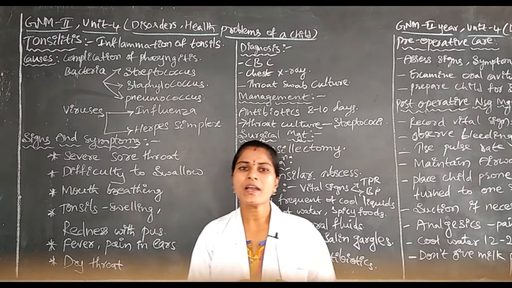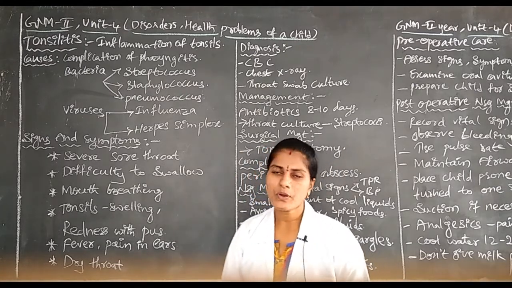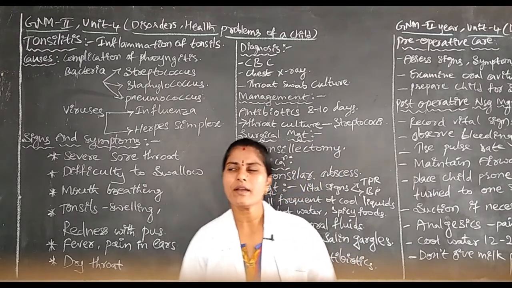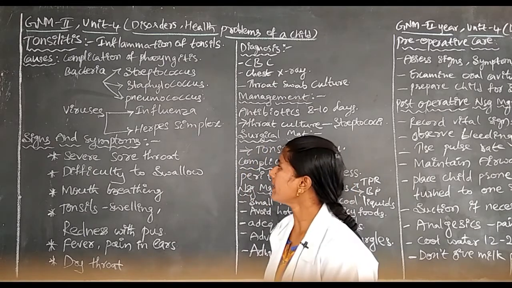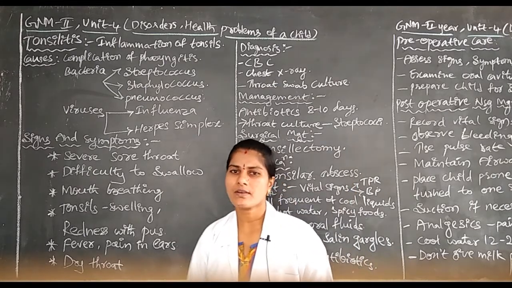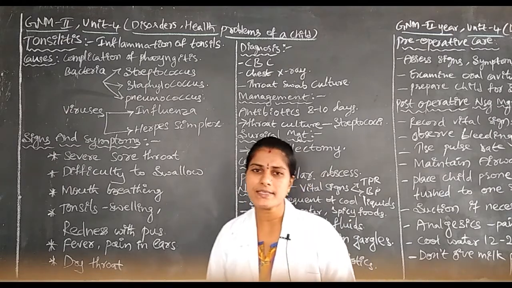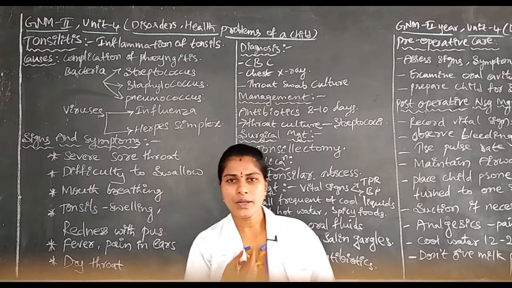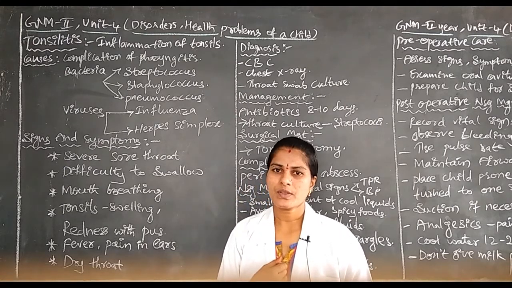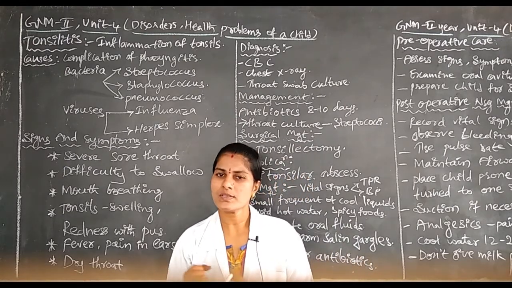If bacteria like streptococci, staphylococci or pneumococcus, or viruses like influenza virus or herpes simplex virus enter into the body through the nose and mouth, they will reach the tonsils.